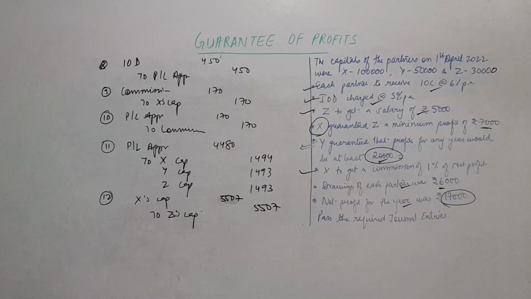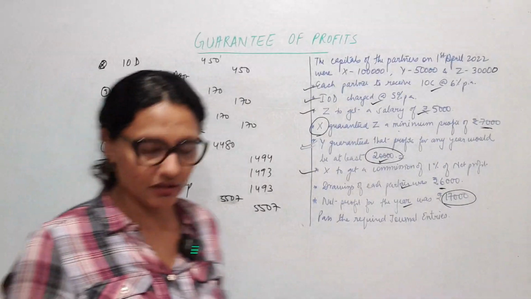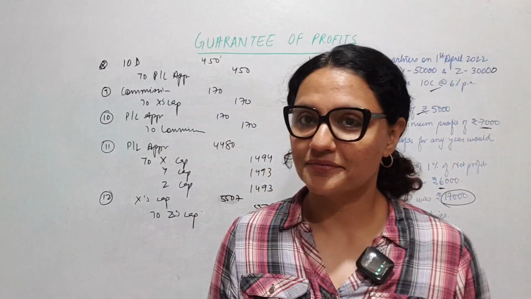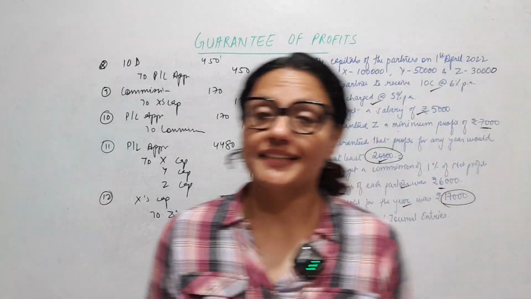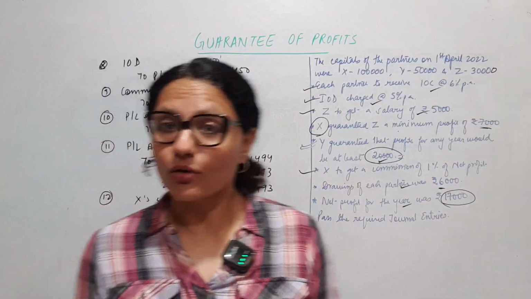Done. So these are the journal entries you have to pass if you have been asked to show the distribution of profit. Simple.